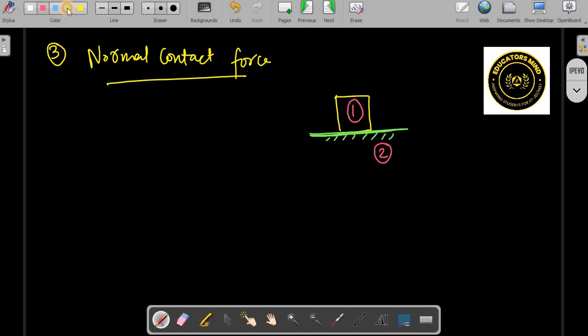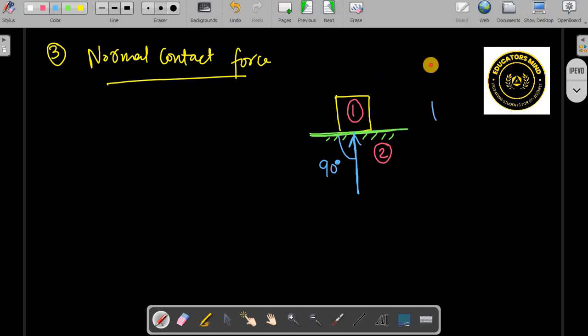So the normal force that will be acting on this first block will be in this direction. It is normal means it is perpendicular, 90 degrees to the contact surface, and it is acting on the body in the upward direction, or it is coming out of that plane. I mean to say it is coming out means it is going up, acting on the body away from the second body, right.